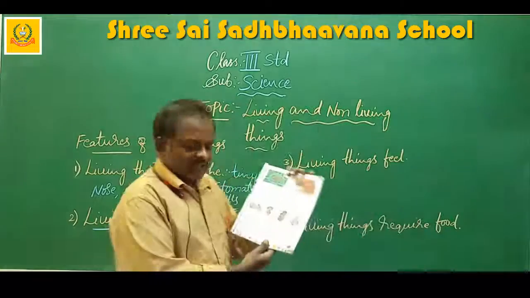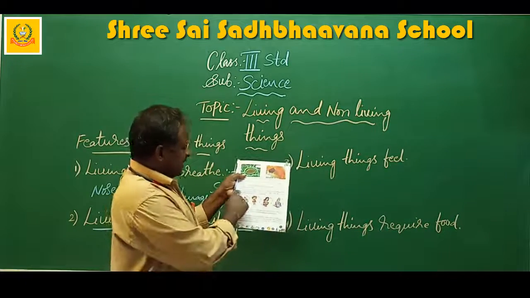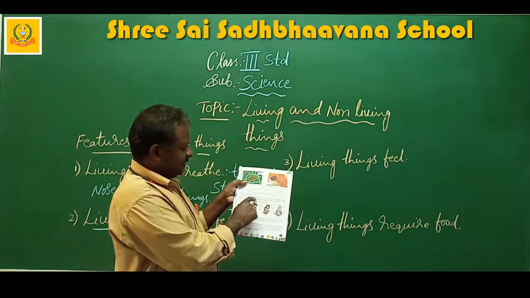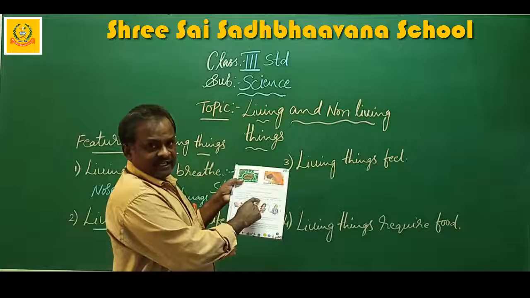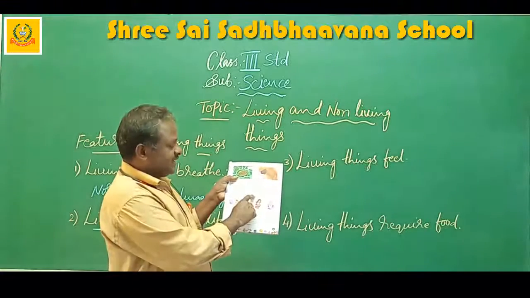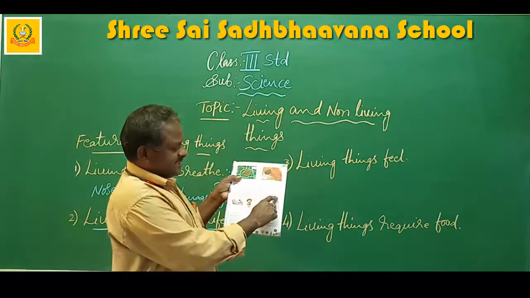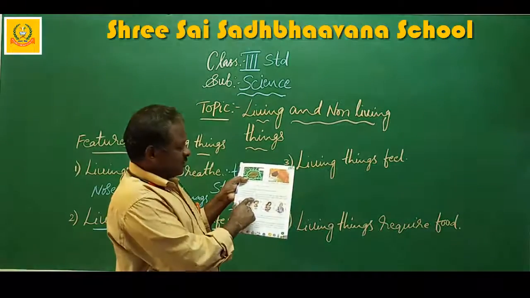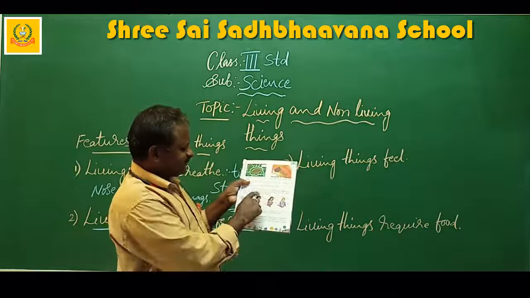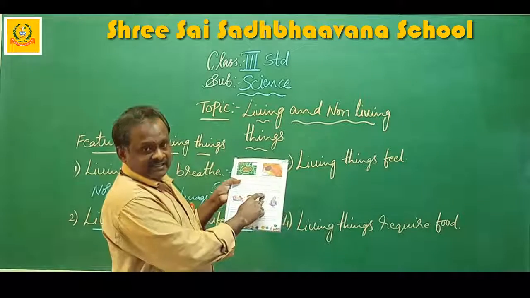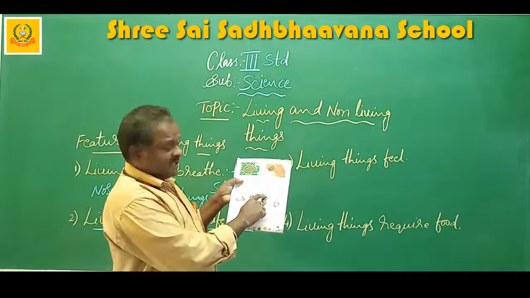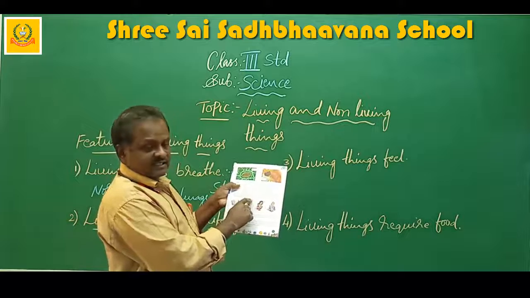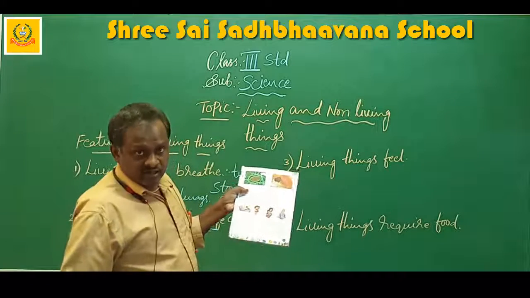Once again I will read. Just you look at the textbook. A boy grows into a man. A kitten grows into a cat. Seeds grow into seedlings, which further grow into plants. Plants grow into big trees. After certain age or other external factors, all living things die or get destroyed.